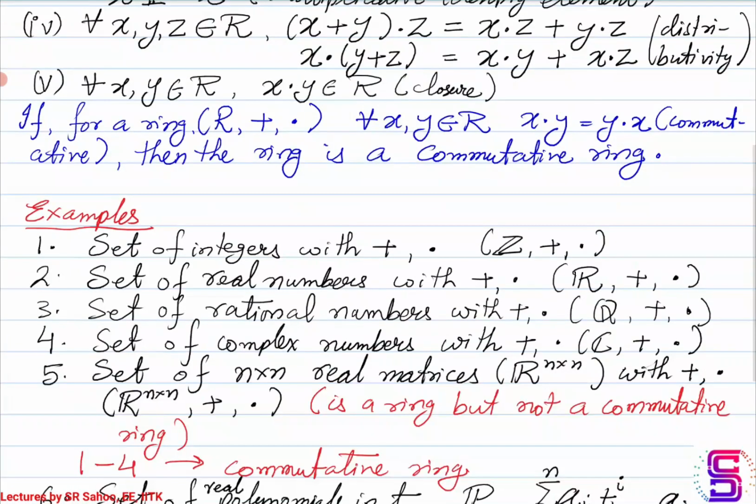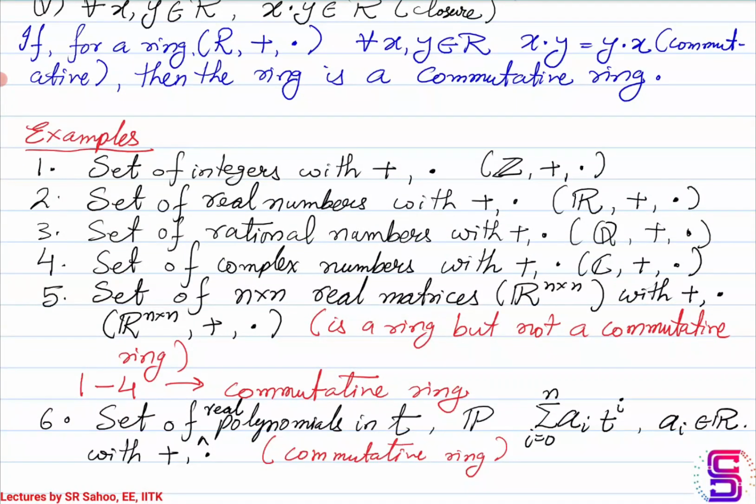Okay, let's see some examples. A set of integers with the plus being the addition operation and the dot being the multiplication operation can be a ring. Similarly, a set of real numbers, a set of rational numbers, and a set of complex numbers, each with the addition and multiplication operations.